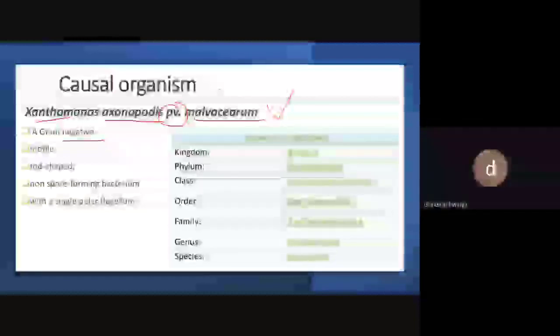So the causal organism is a gram-negative bacteria. Have you ever heard the terms gram-negative and gram-positive bacteria? Christian Gram stained the bacteria. In the staining process, bacteria that show the purple color in the bacterial cell wall we call gram-positive bacteria.